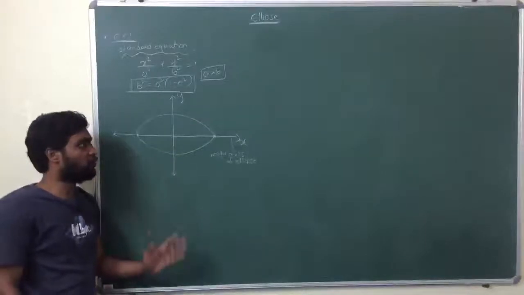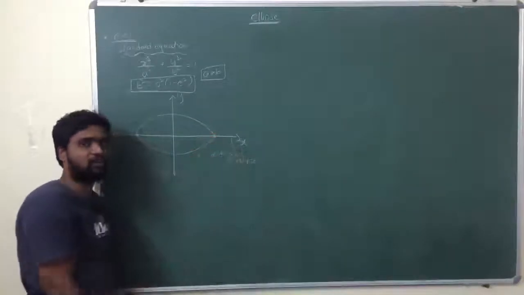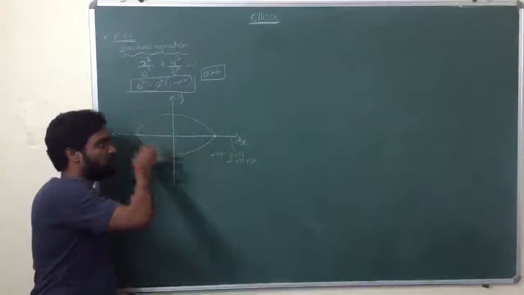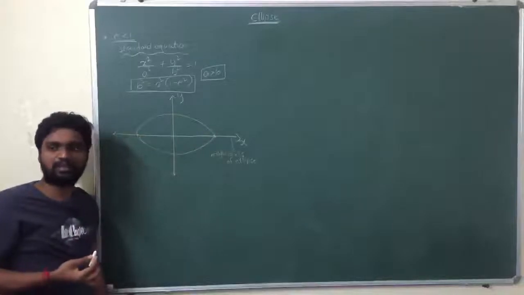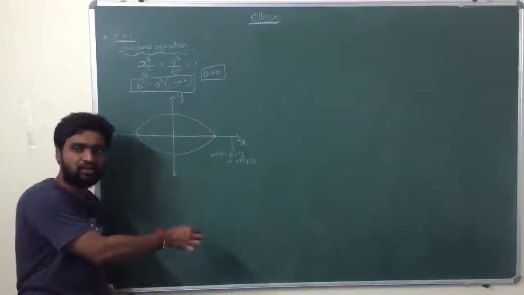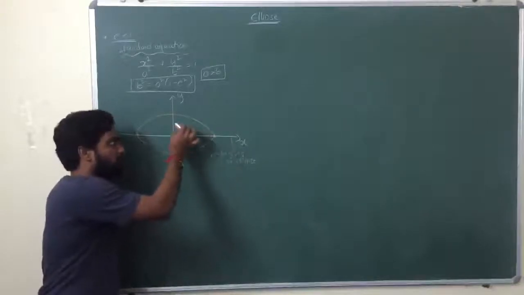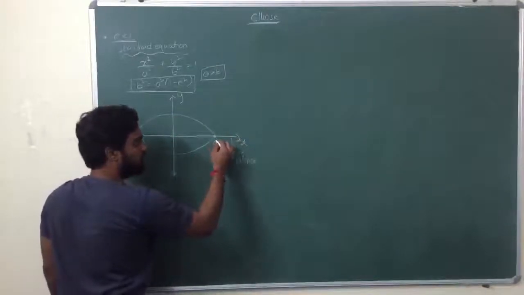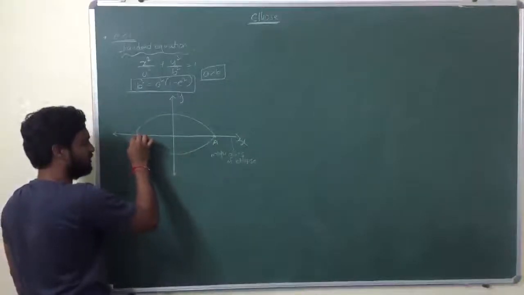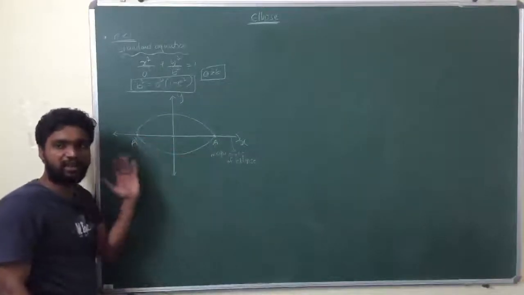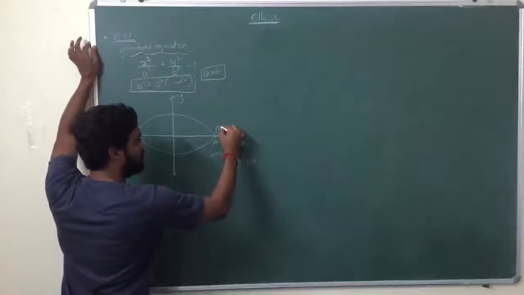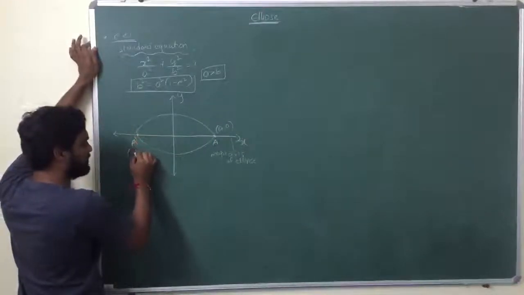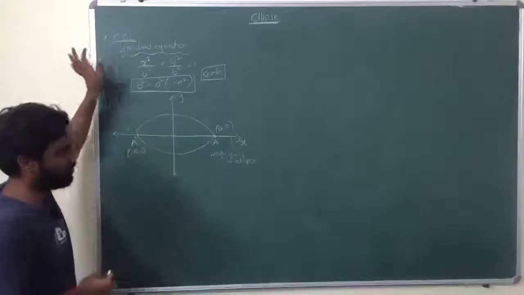So what is the definition of vertex of a conic? The point of intersection of the conic with the axis is known as the vertex. So these are the vertices A and A dash. There will be two vertices, A and A dash. This is a comma 0 and this is minus a comma 0.